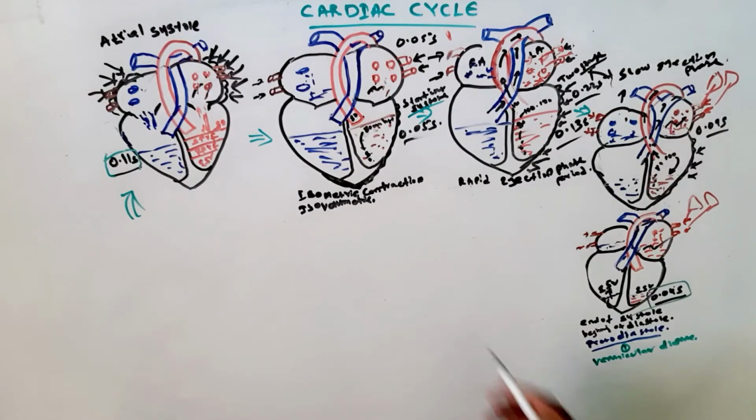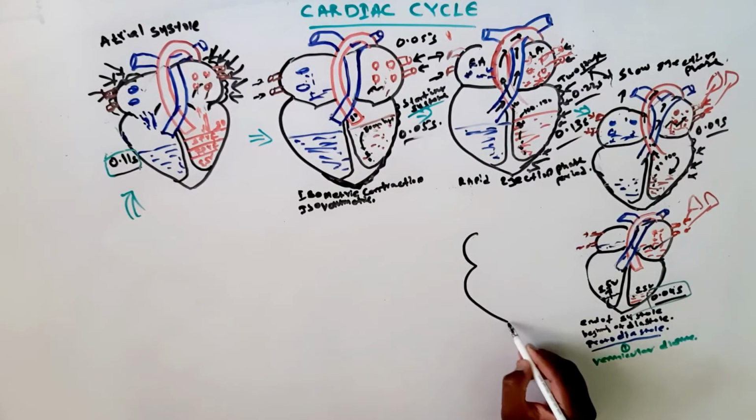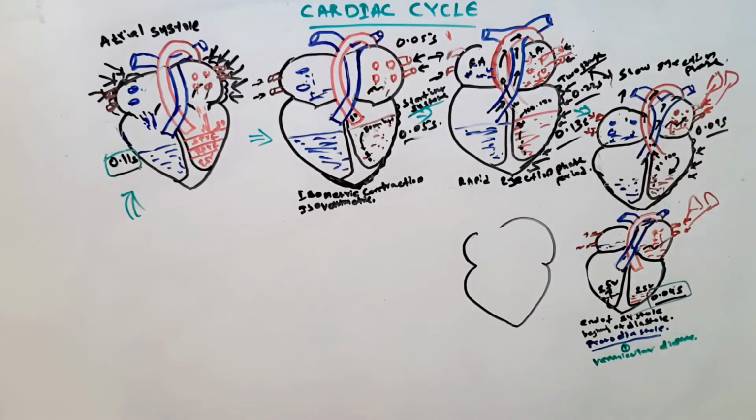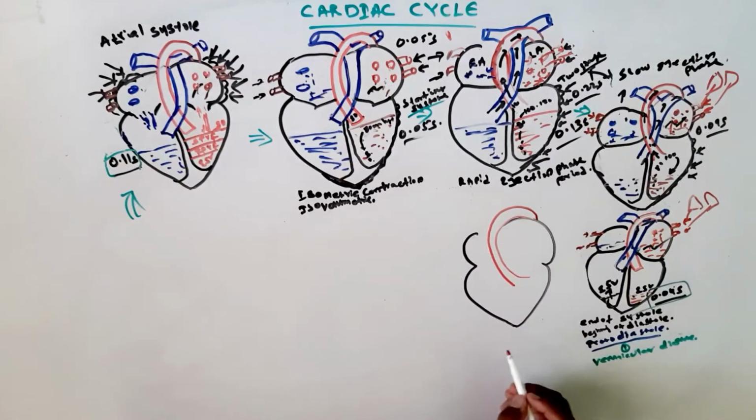So I'm going for a diagram of the heart. When we go for the same diagram of the heart as I showed in previous phases, now you just remember the function of the atrium at present.